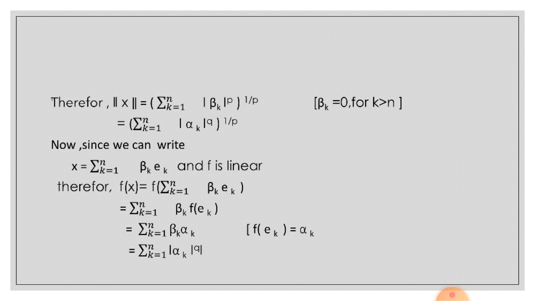Now since we can write x is equal to summation k is equal to 1 to n beta k e k and f is linear, therefore f of x is equal to f of summation k is equal to 1 to n beta k e k, is equal to summation k is equal to 1 to n beta k f of e k, is equal to summation k is equal to 1 to n beta k alpha k, because here f of e k is equal to alpha k, so it is equal to summation k is equal to 1 to n mod of alpha k raised to the power q.